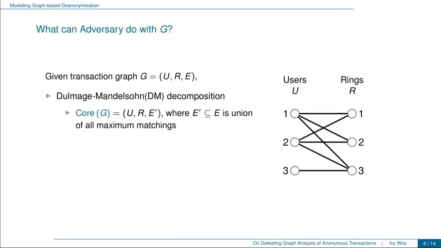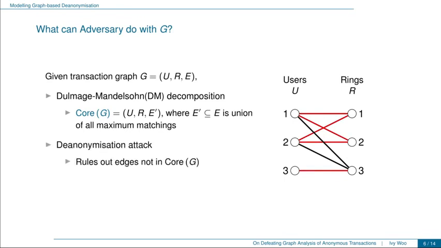So what can a graph analyzing adversary do with a transaction graph G? To answer this, we consider the DM decomposition, which decomposes G into two parts. The first part is called the core of G, which is a subgraph of G, and the E prime here is the union of all the maximum matchings in G, and the second part is just everything else. For example, in this transaction graph on the right, the red edges are all the edges in core G.